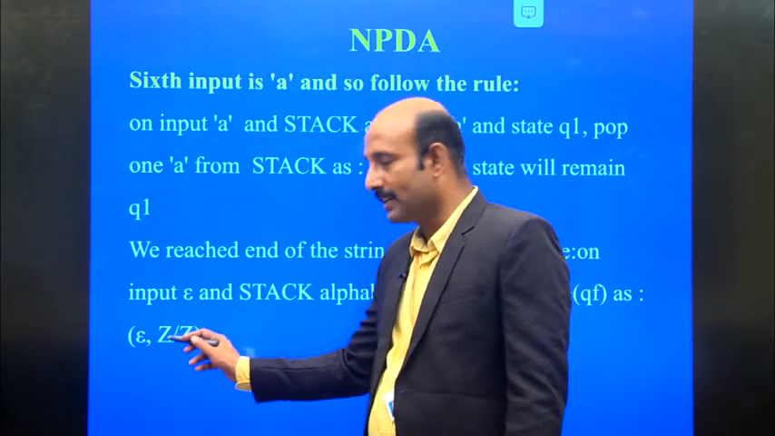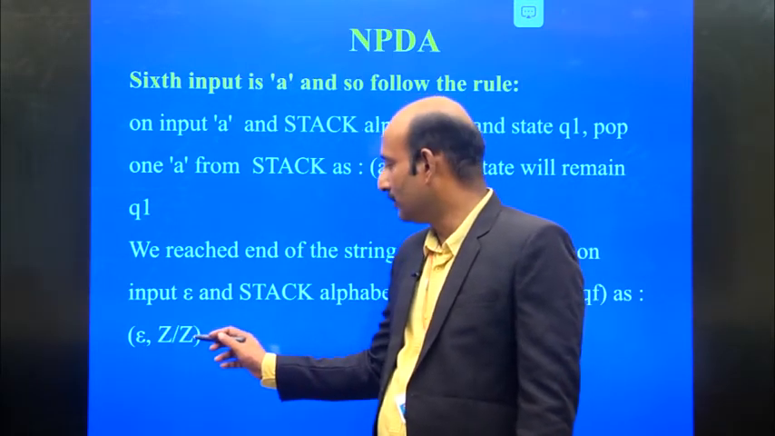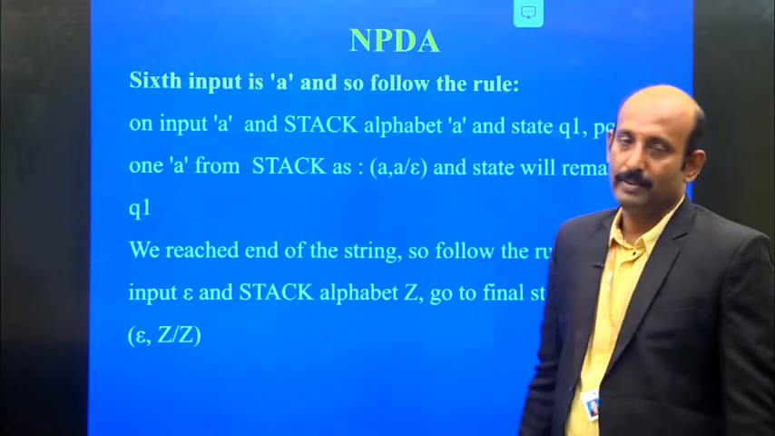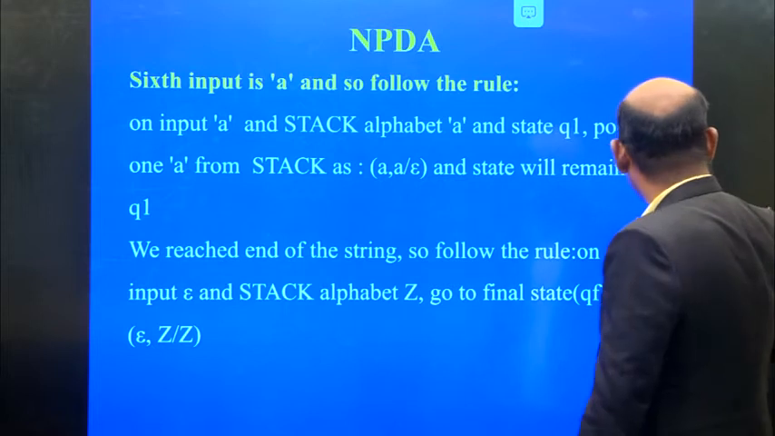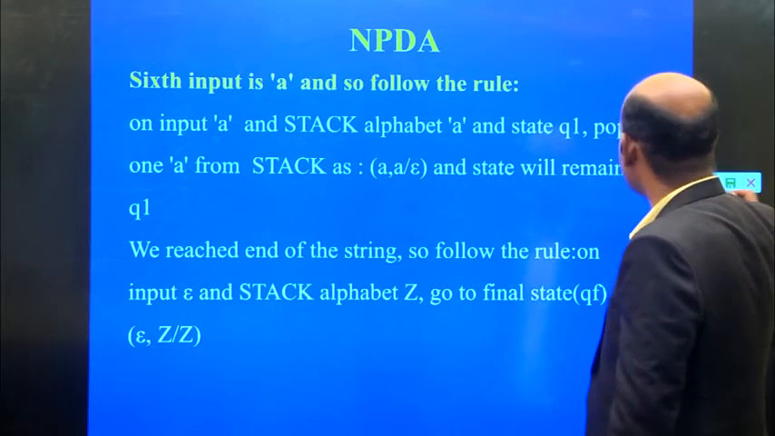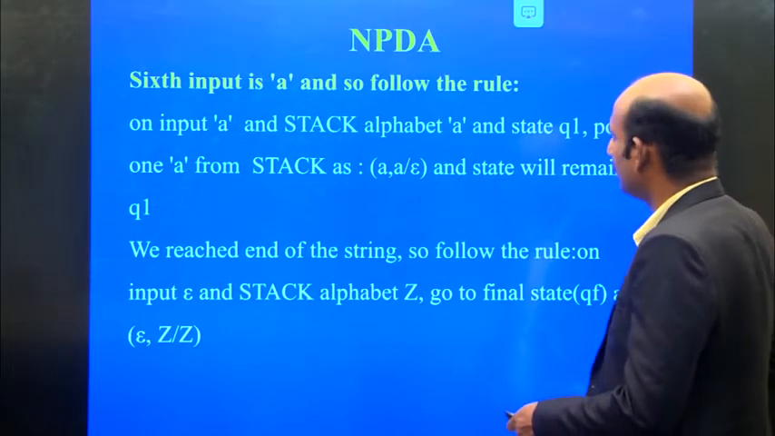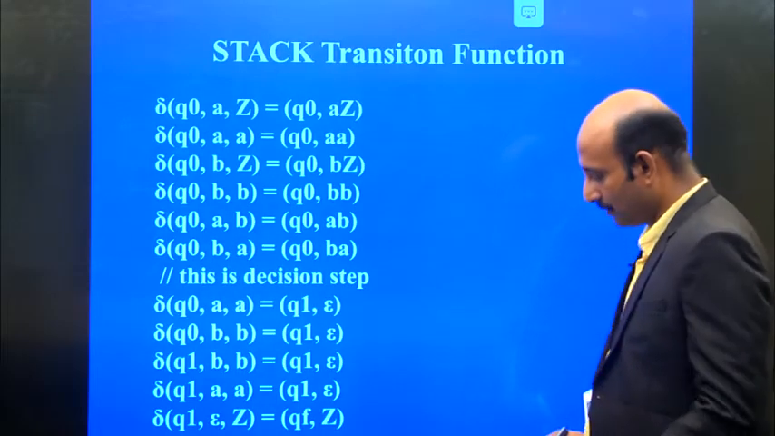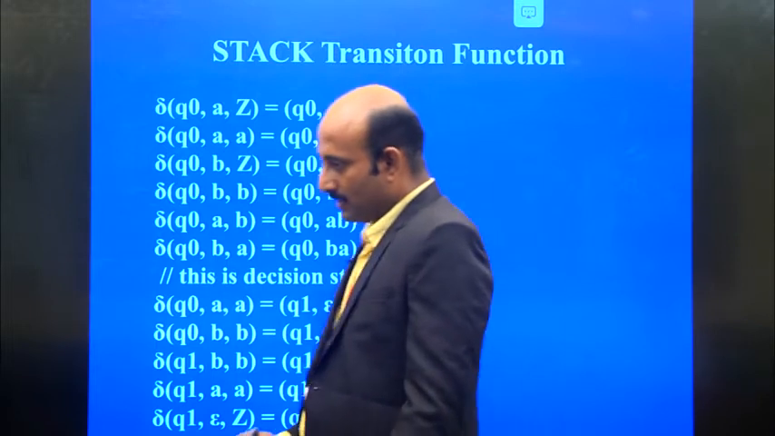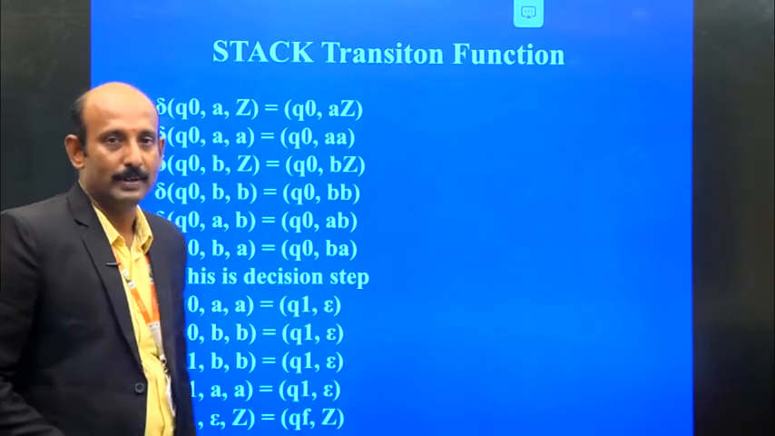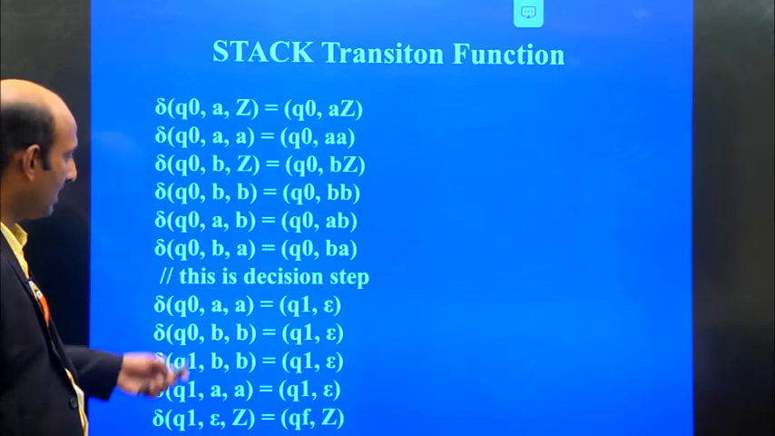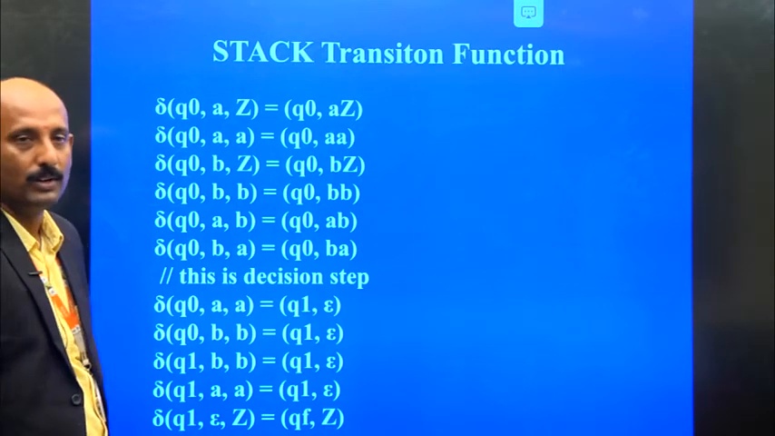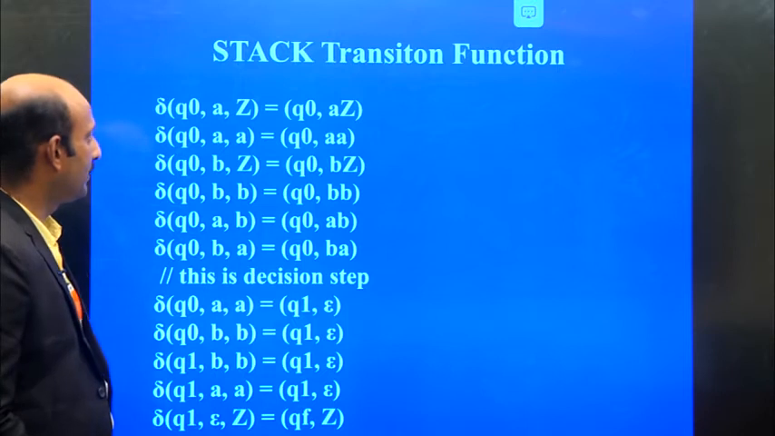Input is epsilon and stack is also epsilon. Then it will reach the final state. Only under these conditions can we reach the final state. So these are the conditions of the non-deterministic pushdown automata. Now we can go for the stack operations, how these elements are pushed onto the stack and how, as per the rule, we are going to see with this example.